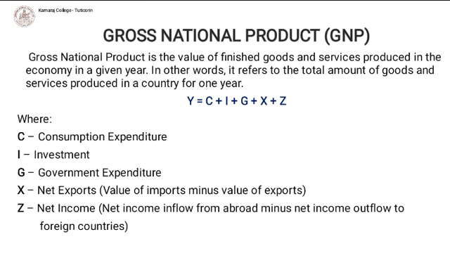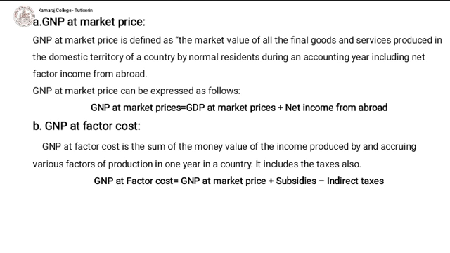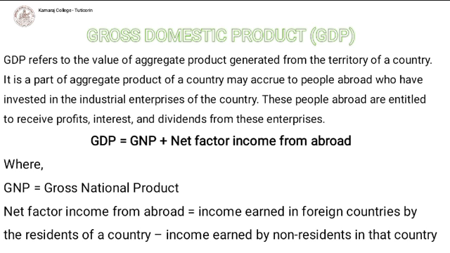There are two methods: GNP at market price and GNP at factor cost. What is GNP at market price? It means the gross value of final goods and services produced in a country plus net income from abroad. And GNP at factor cost is the sum of the money value of income produced and accruing to various factors of production in a country. GNP at factor cost is equal to GNP at market prices plus subsidies minus indirect taxes.